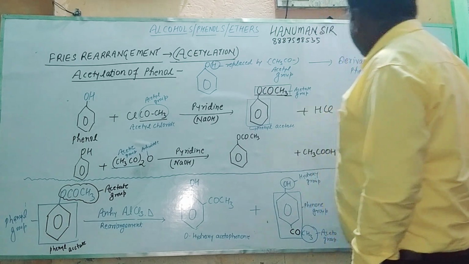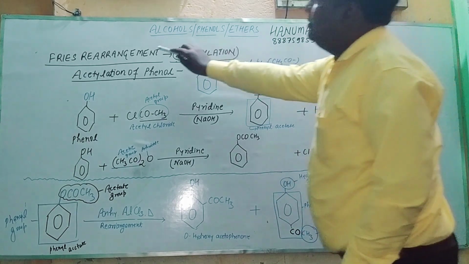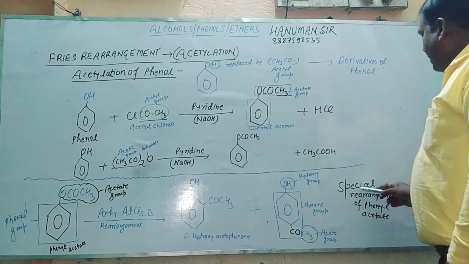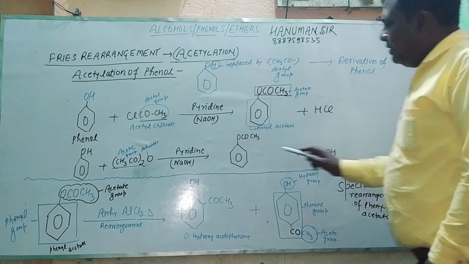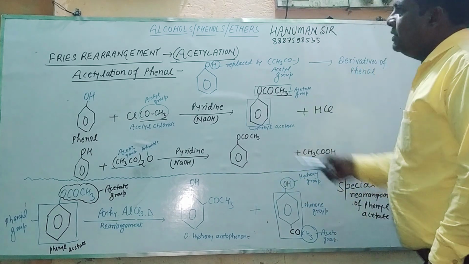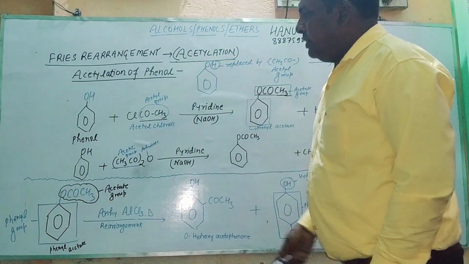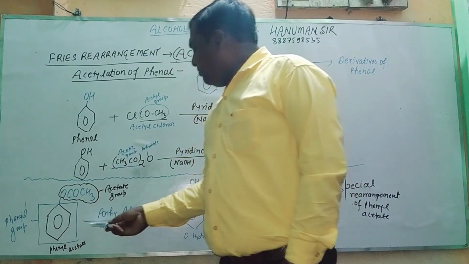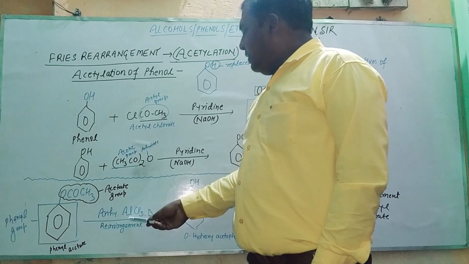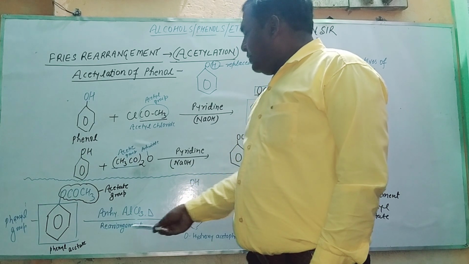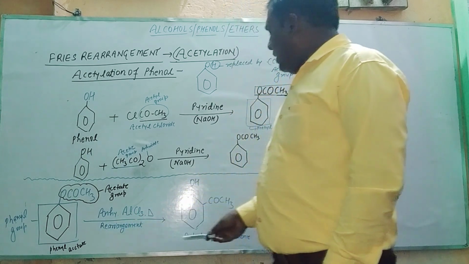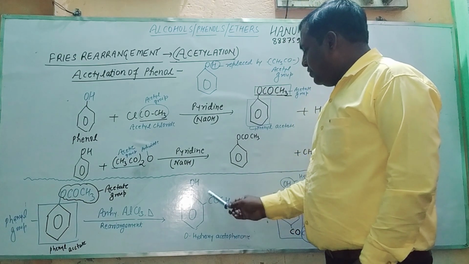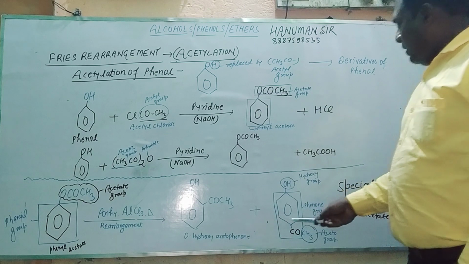And if we are talking about the Fries rearrangement, this is the special rearrangement of phenyl acetate. Here you can watch that this is phenyl acetate in the presence of anhydrous aluminium trichloride. Rearrangement takes place, and you can find ortho-hydroxyacetophenone.